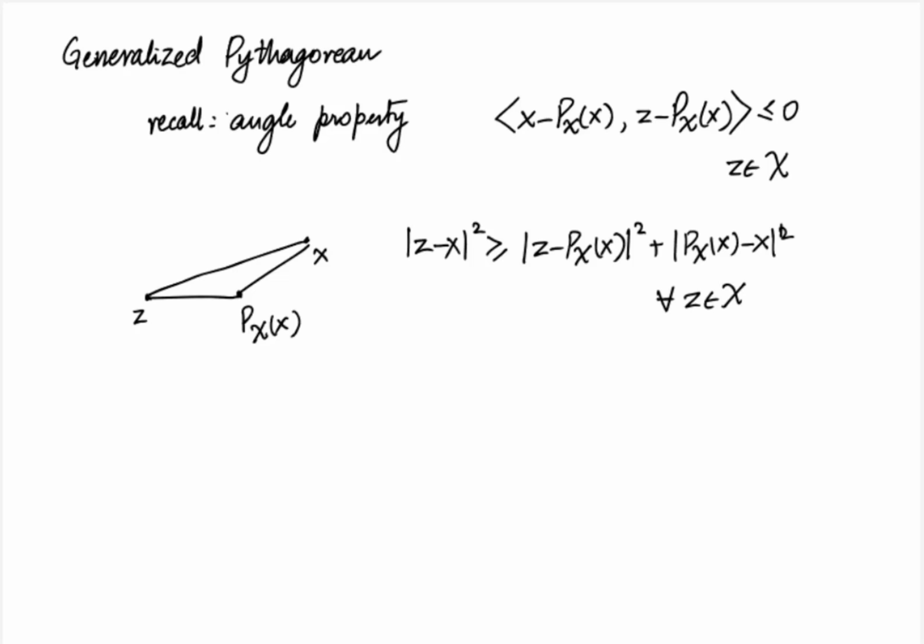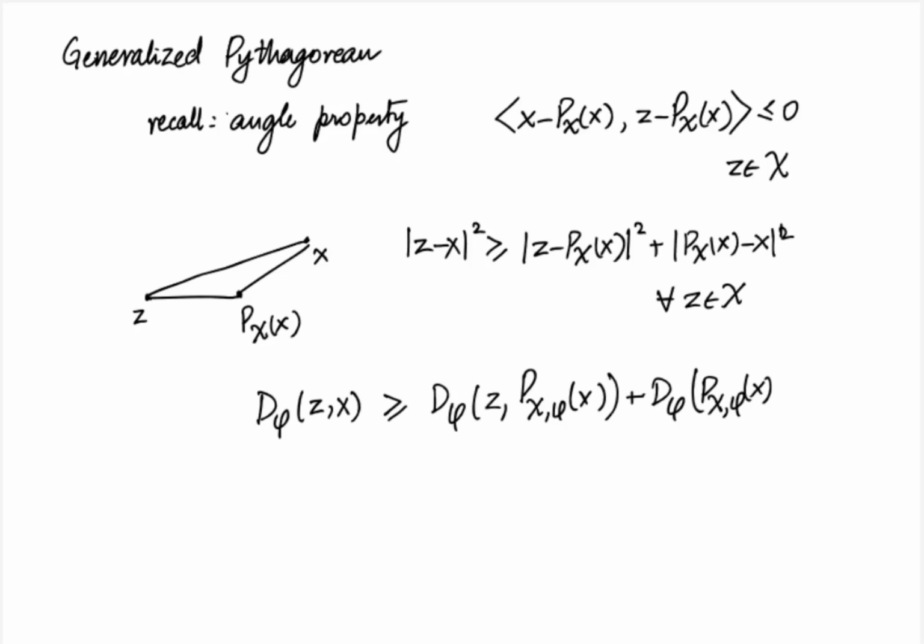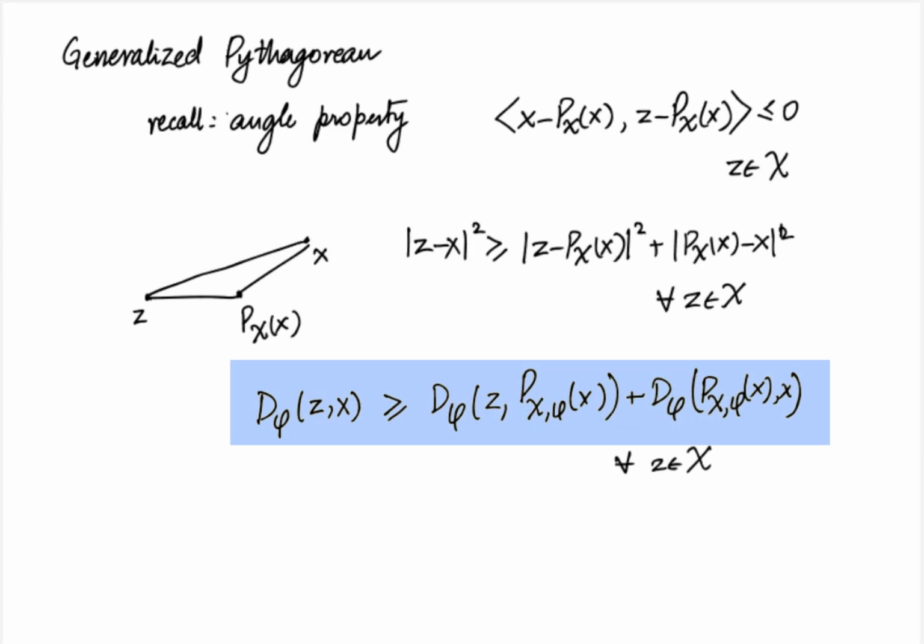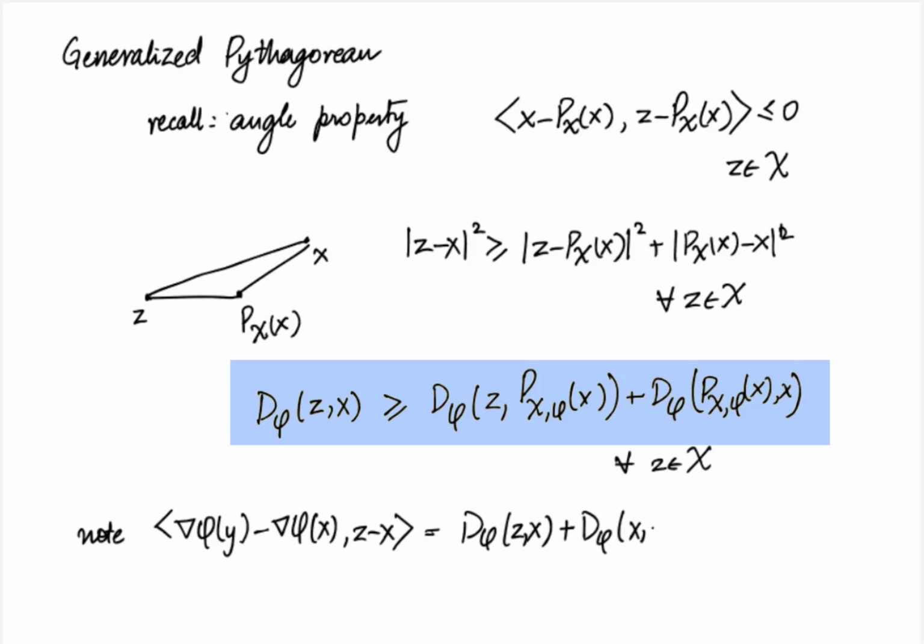The same kind of thing can actually be written for Bregman divergences, and this is called the generalized Pythagorean, which is that D_phi(z, x) is greater than or equal to D_phi(z, P_X^phi(x)) plus D_phi(P_X^phi(x), x) for all z in calligraphic X. In order to formally prove it, we first observe the following equality: the inner product of gradient phi(y) minus gradient phi(x), z minus x, equals D_phi(z, x) plus D_phi(x, y) minus D_phi(z, y).